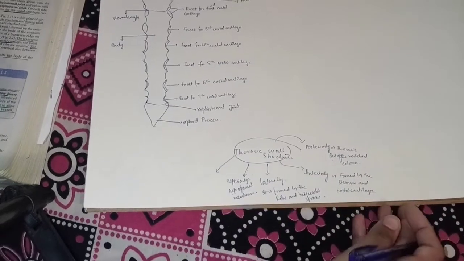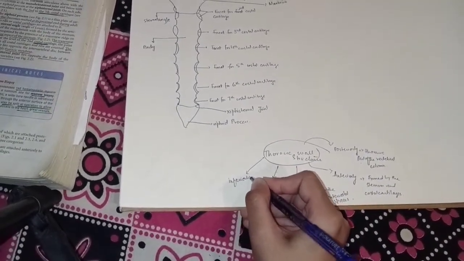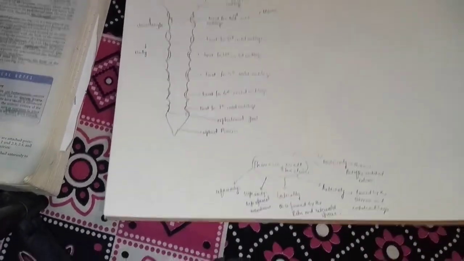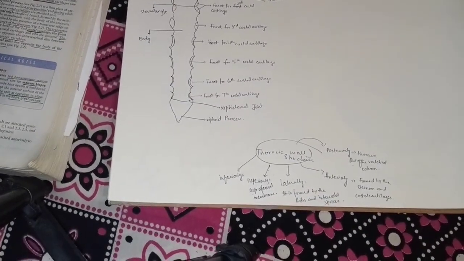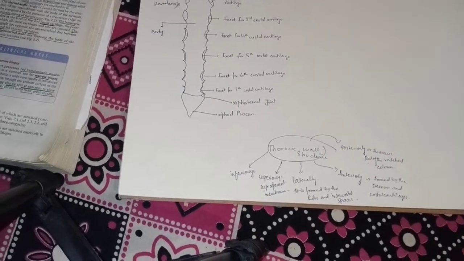Now when we talk about inferiorly, we have to know that inferiorly it is formed by the diaphragm, which separates the thoracic cavity from the abdominal cavity.